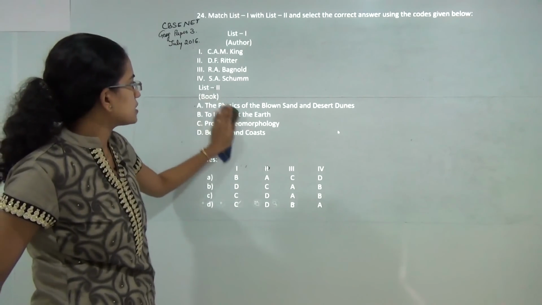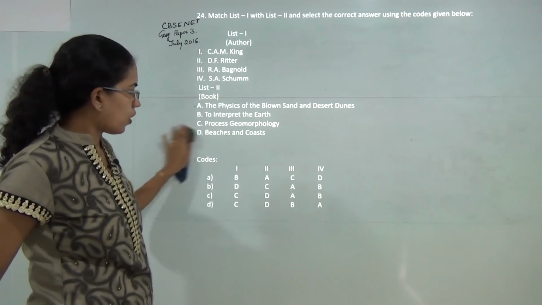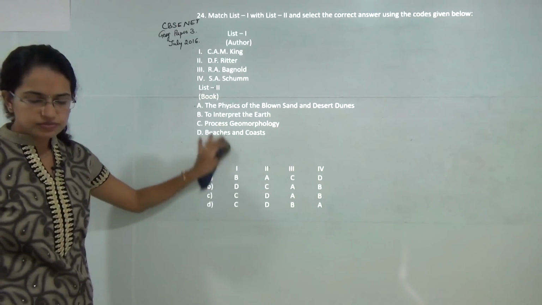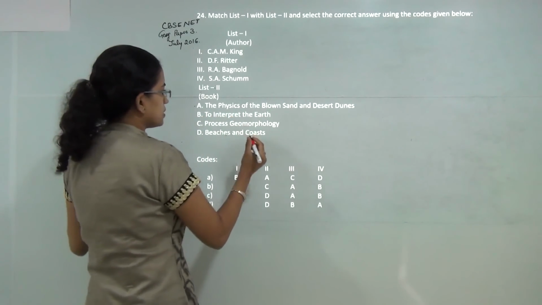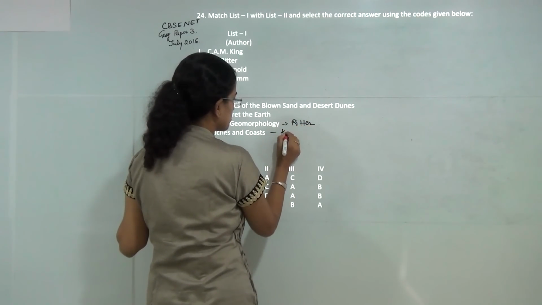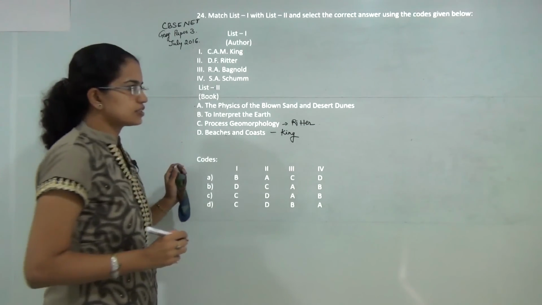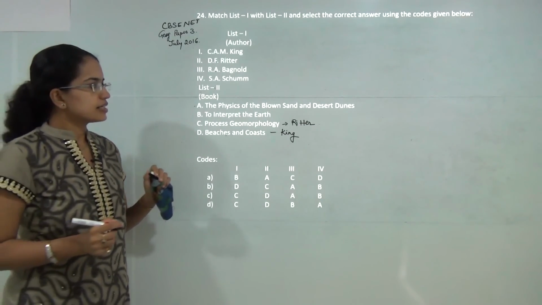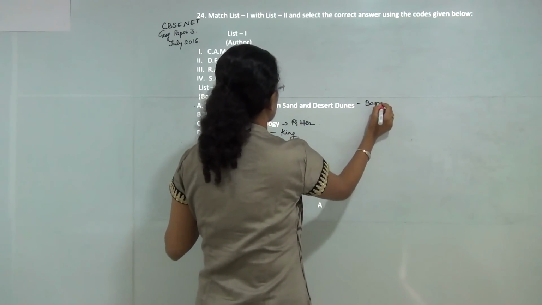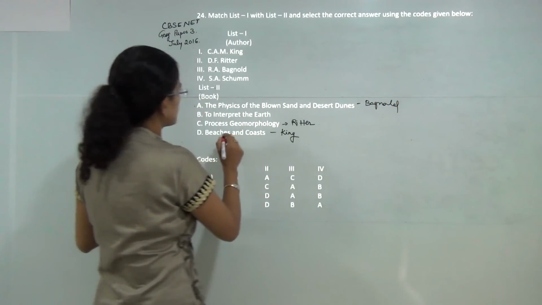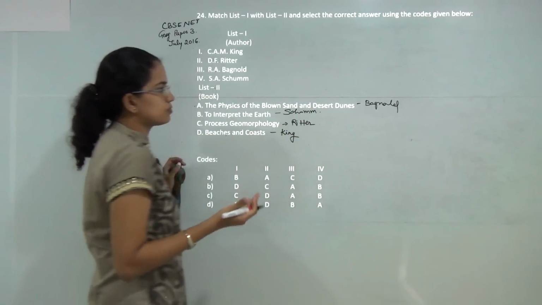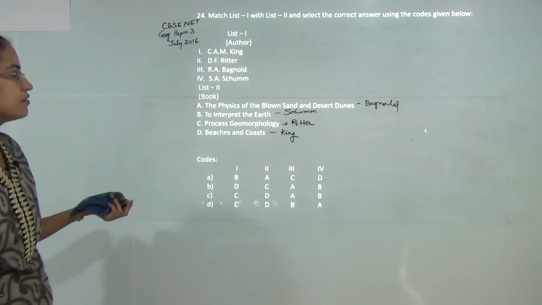Next, you have to match the book again with the author. So you have Beach and Coast written by King. You have The Process Geomorphology written by Reiter. You have The Physics of Blown Sand and Desert Dunes written by Bagnold. And finally you have To Interpret the Earth written by Schumm. So that's again something you need to memorize and you need to know about, a very direct question.